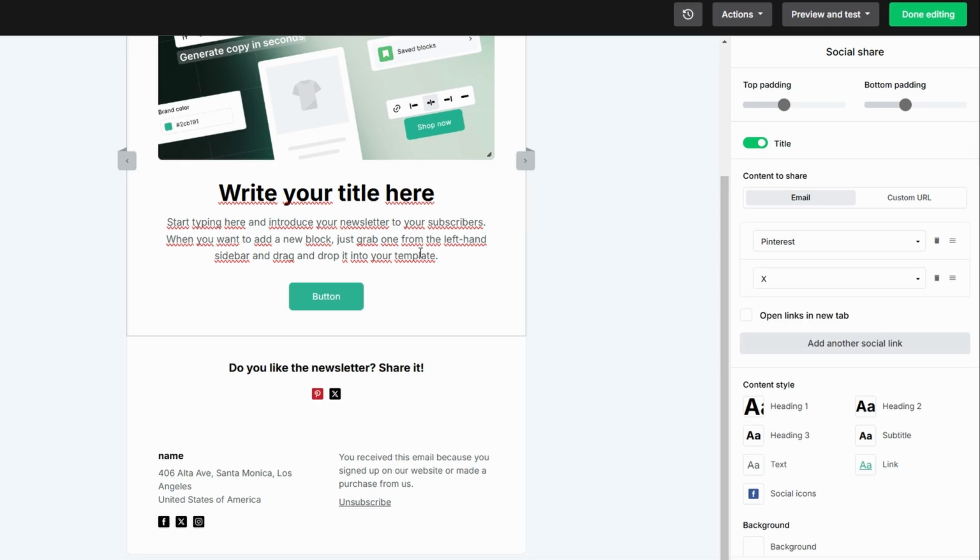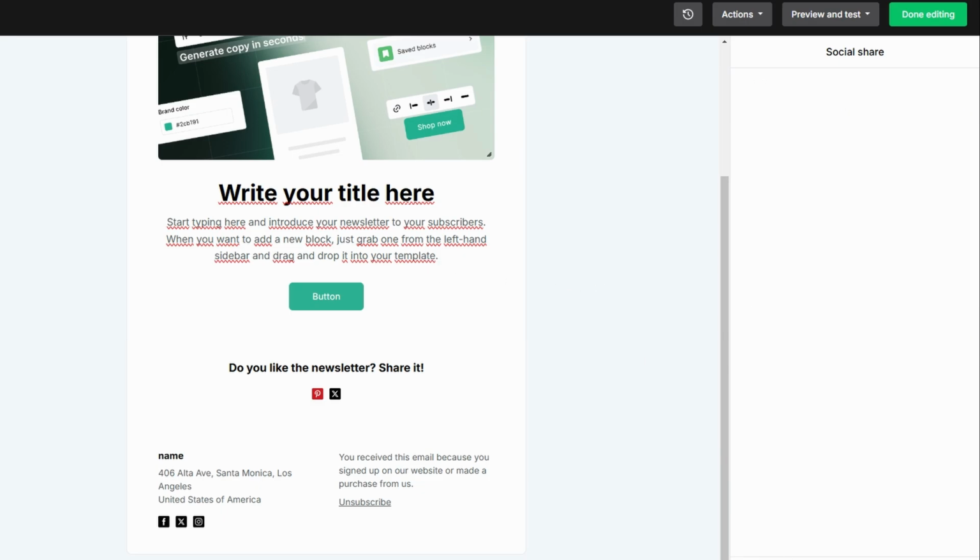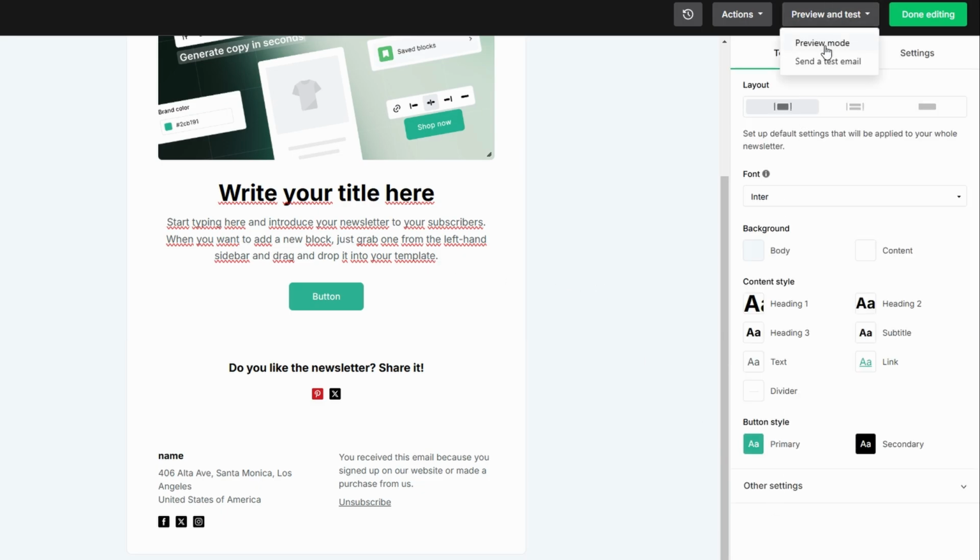Once you've designed your email, it's time to see how it looks. Just click on Preview and Test in the upper right corner.